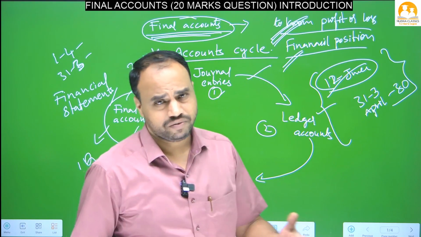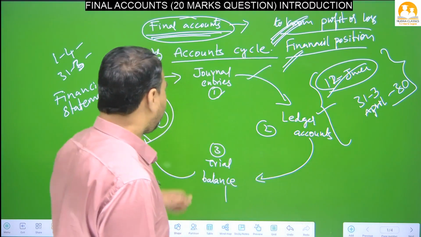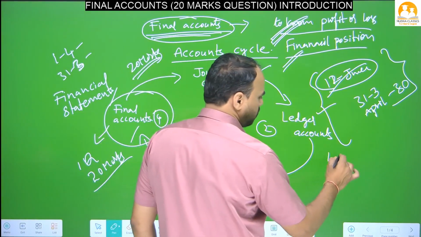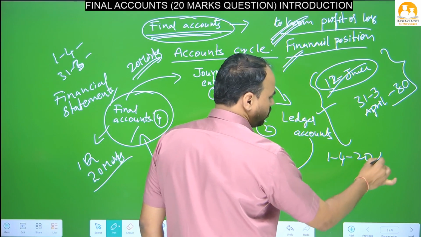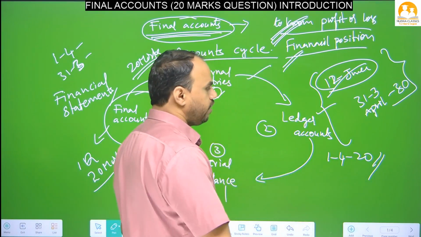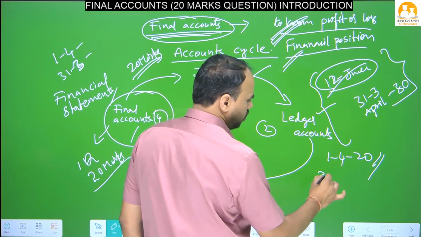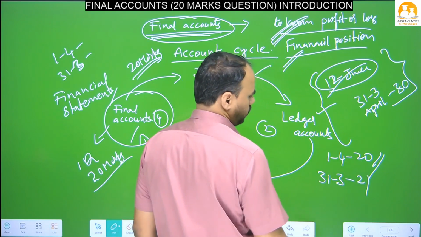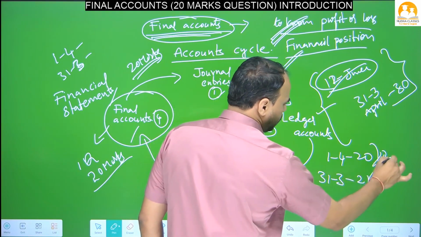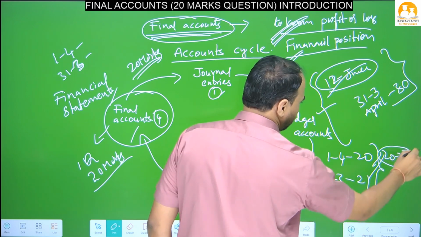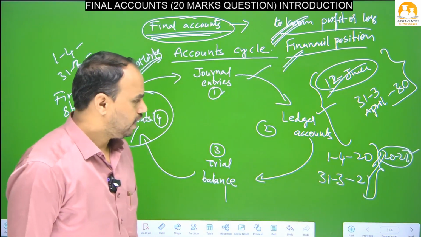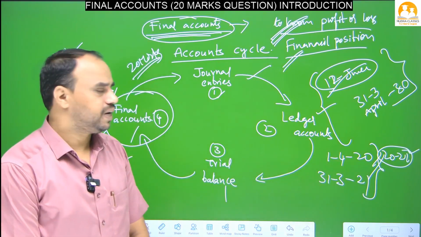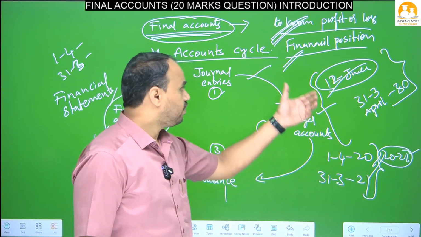This is the procedure we follow every year. Similarly, when the accountant starts accounts, every year it is 1st April. For example, on 1st April 2020 they started accounts. When will it close? They will close on 31st March of next year. This is 20, and the next year is 21. So this is called the 20-21 academic year or period. This is called what? Financial period. For this financial period we will prepare the accounts.